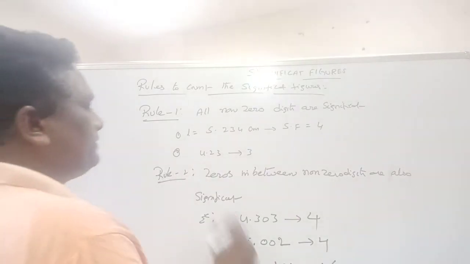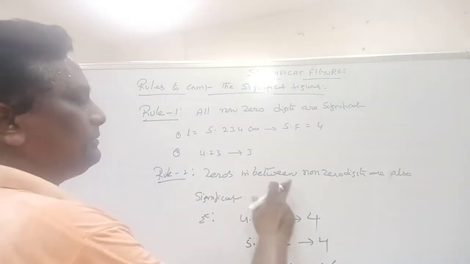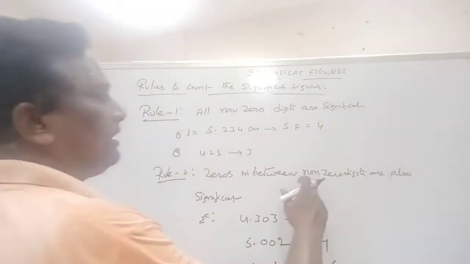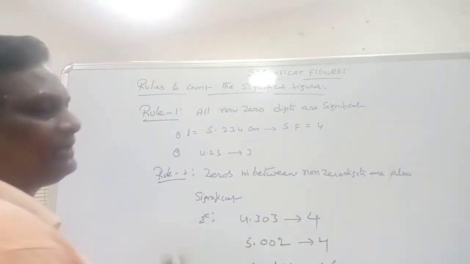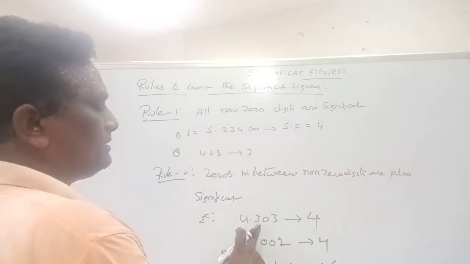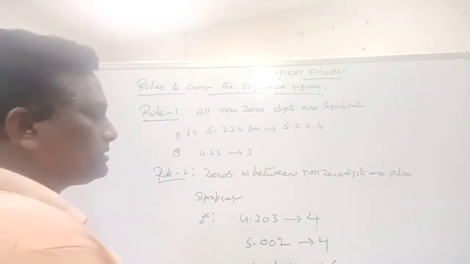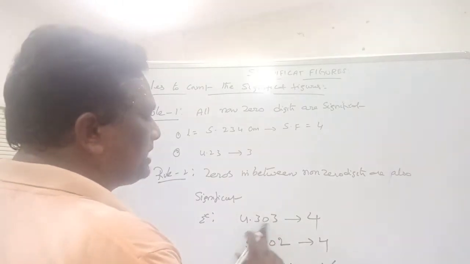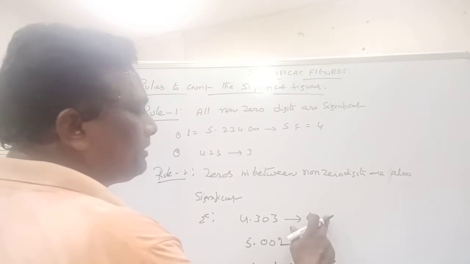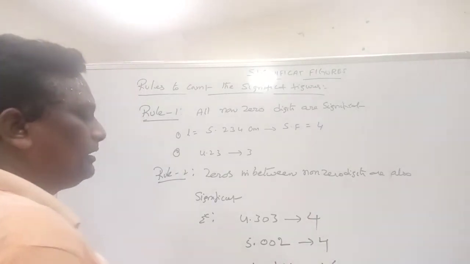And rule number 2: zeros in between non-zero digits are also significant. For example, take 4.303. This zero exists in between two non-zero digits, so it is also significant. So total number of significant figures is 4.